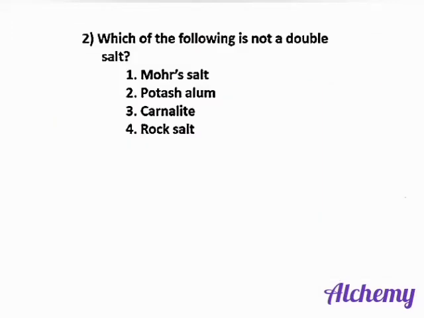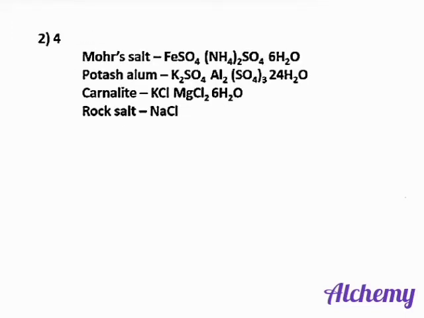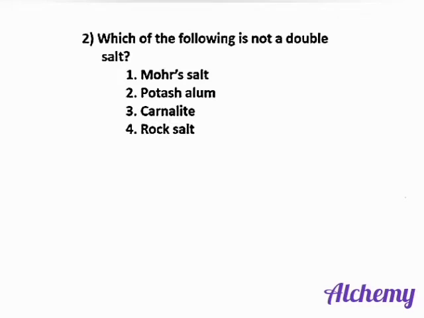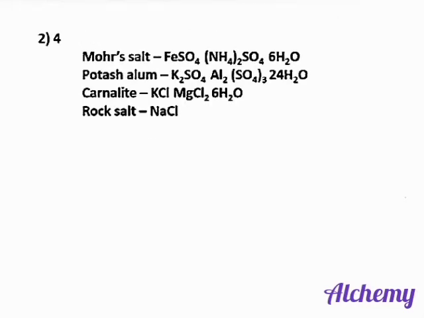Next question, which of the following is not a double salt? Double salt means a combination of two or more simple salts. The formulas of the four salts are given here. We can see that rock salt is the only compound made up of a single entity, that is NaCl, and the other four compounds are double salts. So the correct answer is option 4.